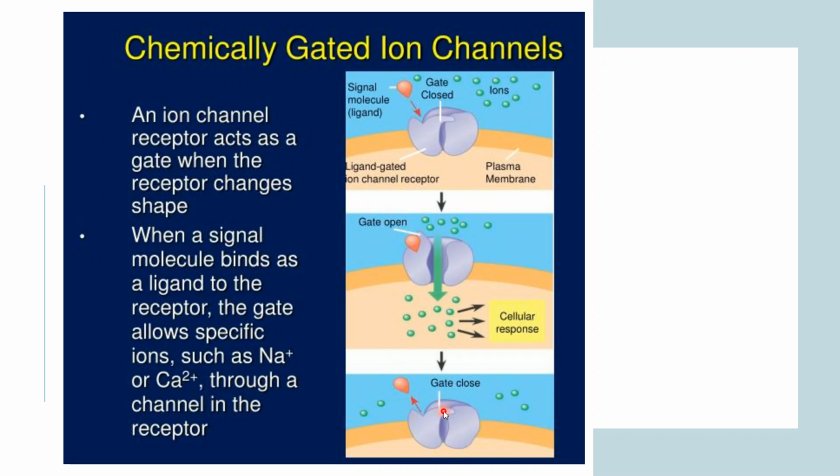This is basically the route by which your sodium potassium channels are activated in your body. Is it clear how the chemically gated ion channel works? The ligand first binds, then the gate opens, and your ions pass through. After the ions pass through, the small molecule detaches from your gated channel, and then the channel gets closed. So this is how it works.